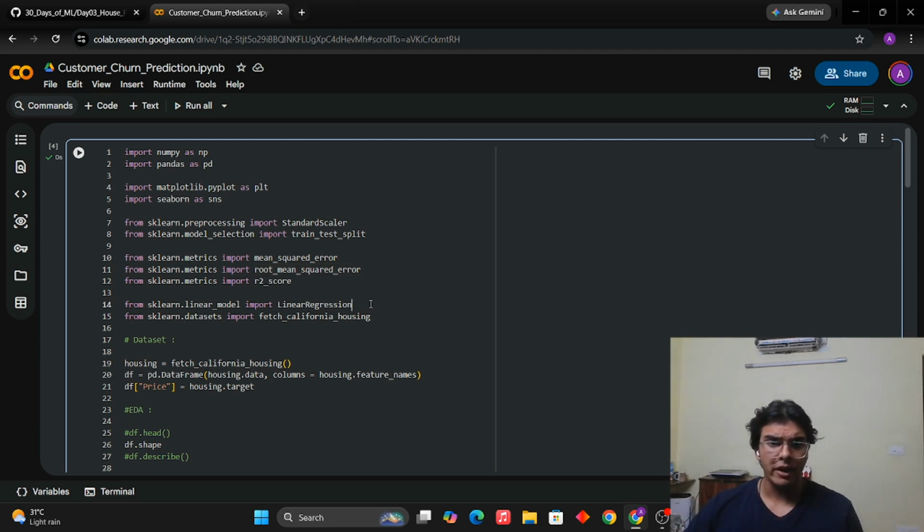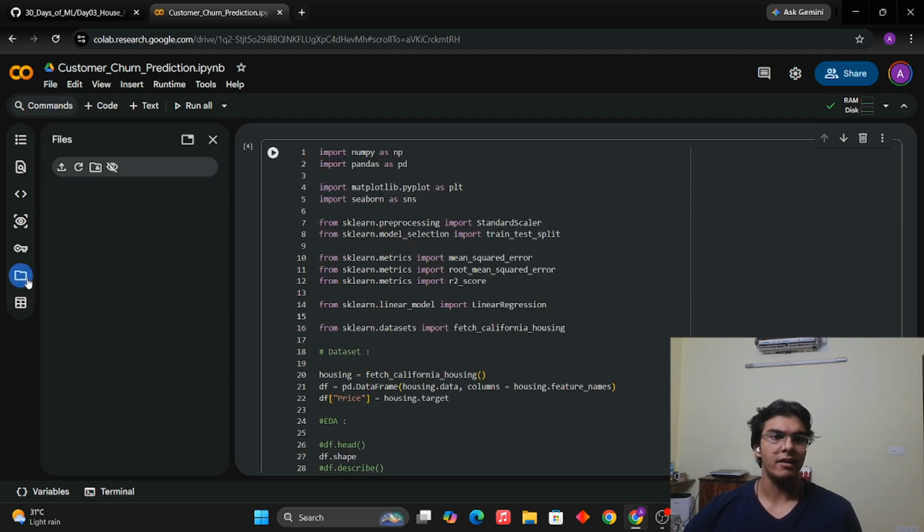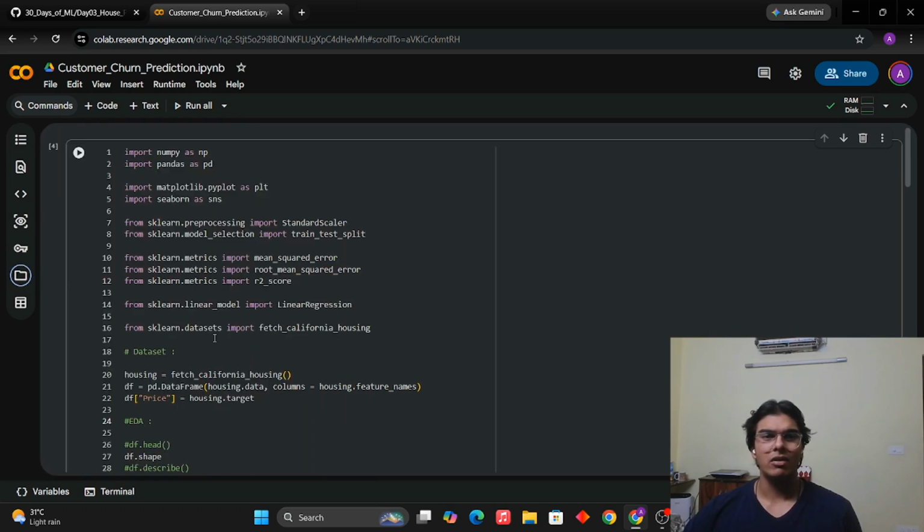This is how we import the data set. Usually, the data set is loaded with pd.read_csv, and then we upload the data set right here, copy the path, and paste it here. We have not done that because this data set is available in sklearn itself. This is how we can implement it. No need to memorize all this. This is basic code available in the standard documentation of sklearn.